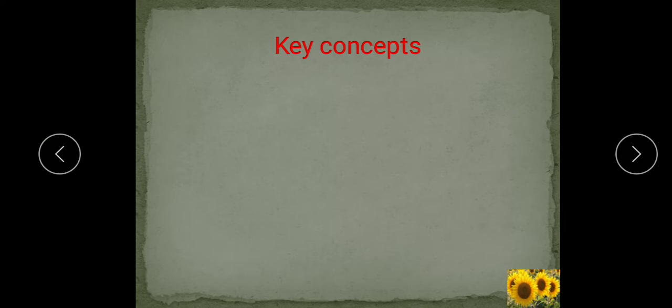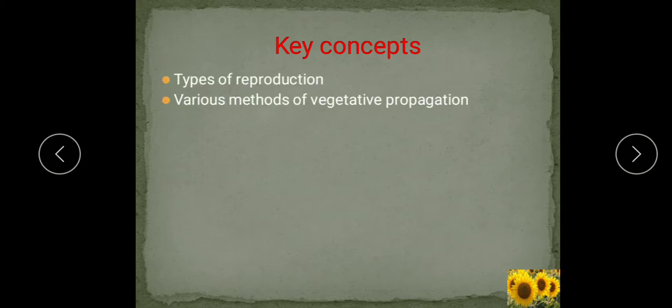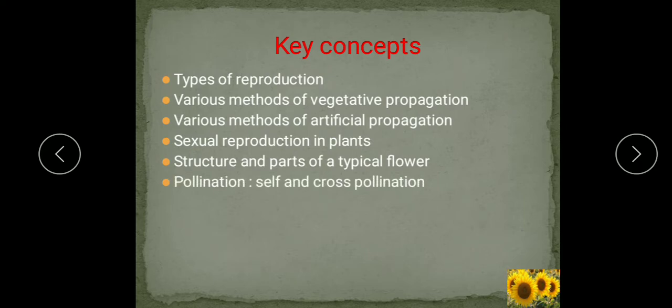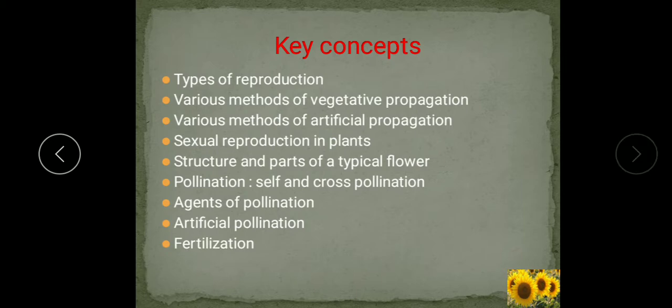Here we will see the key concepts, meaning what we are going to study in this chapter. These are the types of reproduction, various methods of vegetative propagation, various methods of artificial propagation. They are the types of asexual reproduction. Then sexual reproduction in plants, structure and parts of a typical flower, pollination, types of pollination, self and cross pollination, agents of pollination, artificial pollination, fertilization and germination of seeds. So first we will study the asexual mode of reproduction.